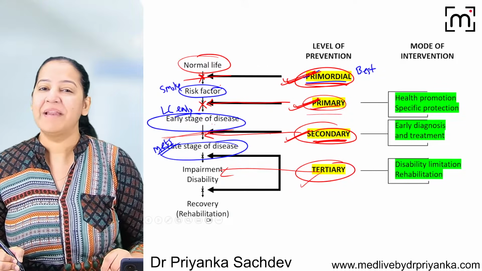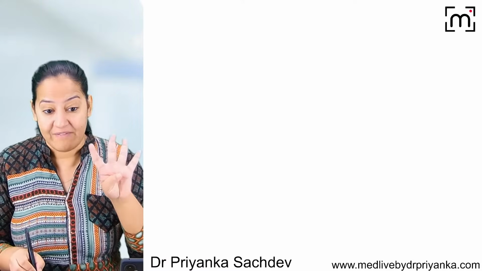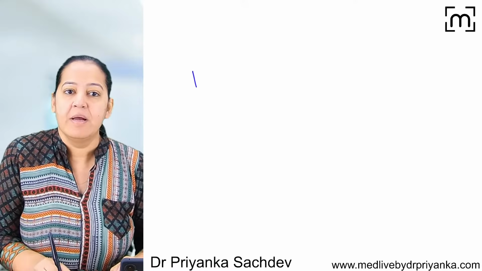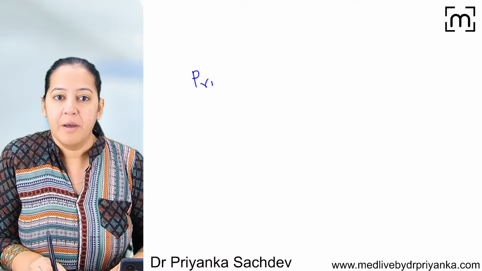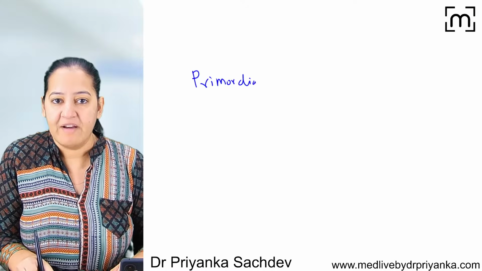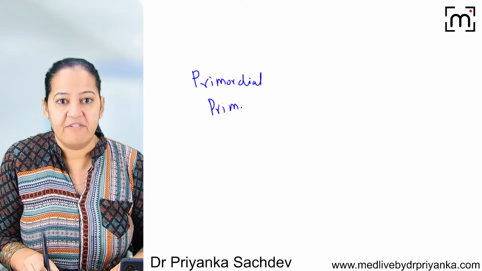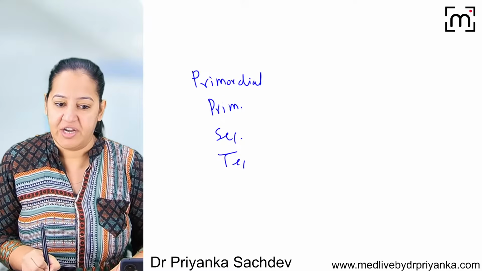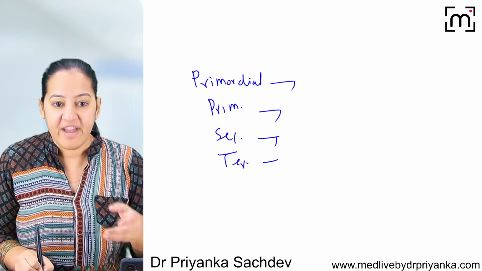Okay. So how many levels of prevention have we studied? There are 4 levels of prevention. Can you tell me the definitions of them? The first thing you must understand is the definition: primordial level of prevention, primary level of prevention, secondary and tertiary level of prevention. So can you tell me when we are taking the action?